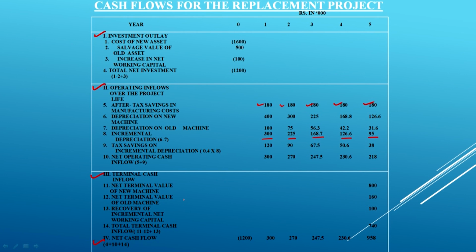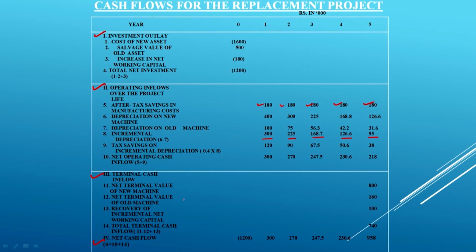We have already seen the information given that 50% will be realizable on the sale of the new machine after 5 years, because we are going to use the machine for 5 years, maybe the life of the project is 5 years. And the net terminal value of the old machine is given to us as 1,60,000 rupees. It was purchased for 4 lakh rupees and the terminal value is going to be 160,000 rupees, right.